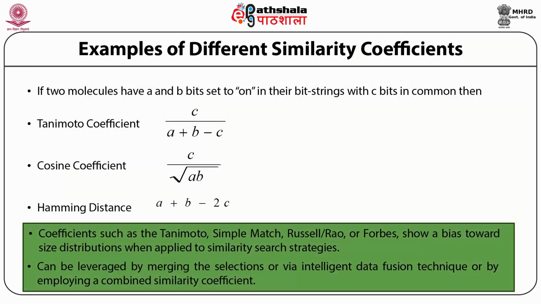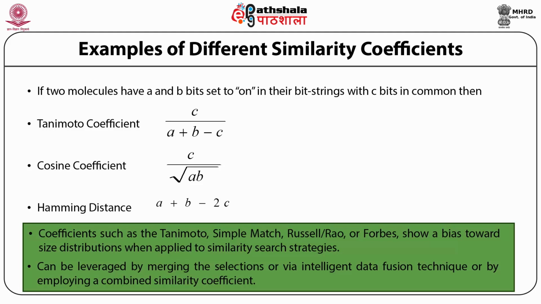Now these tools have been found to be very easy to program and to calculate for huge amounts of data. However, these also, like other more complicated expressions, still have a bias towards the size distribution of the chemicals.